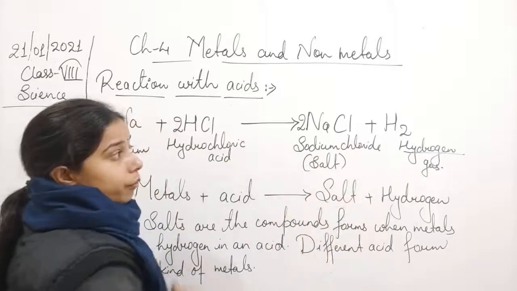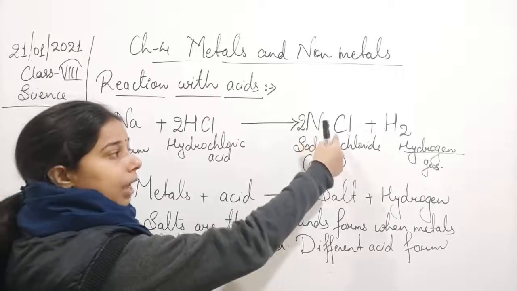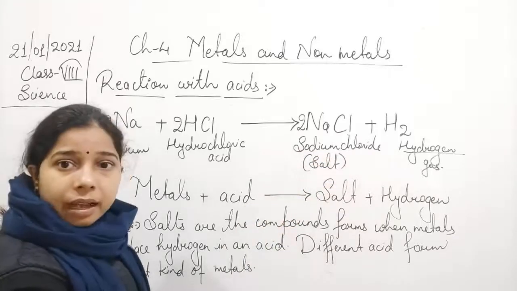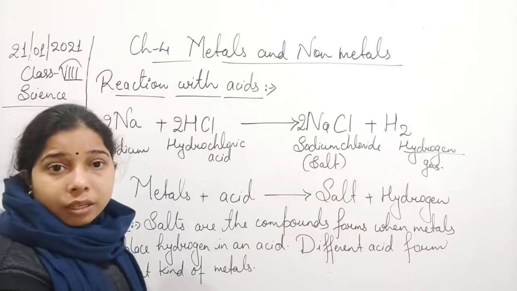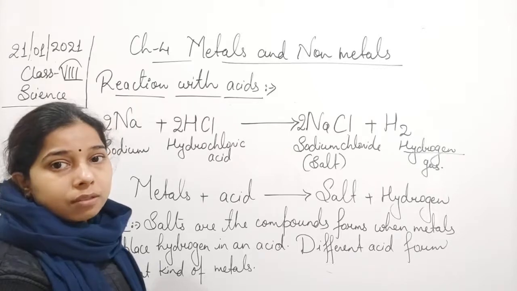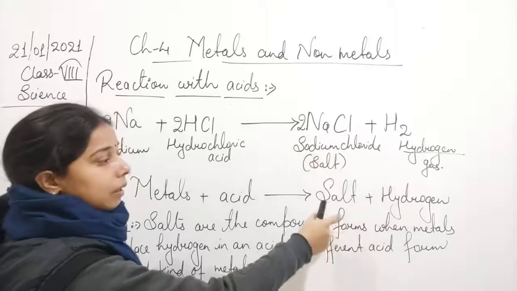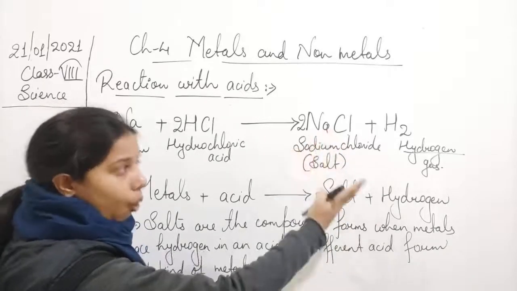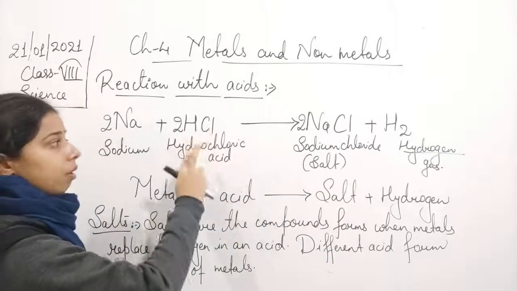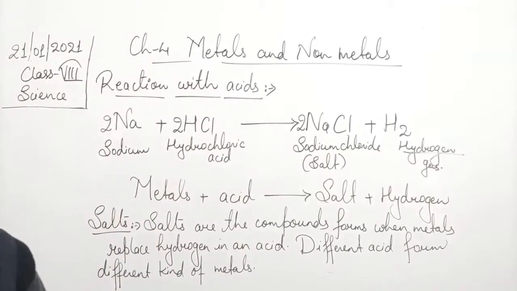Obviously, this is a kind of salt. You see here, students, what I was saying, that it is a compound. Sodium is a metal and chlorine is a non-metal. Sodium is an element and chlorine is also an element. So both of the elements combined together to form the compound, and that is known as sodium chloride. This compound behaves like a salt. It shows the properties of the salt, and it is formed due to the displacing of the hydrogen by the metal. So sodium reacts vigorously with the acid.